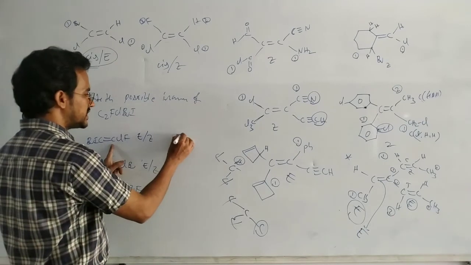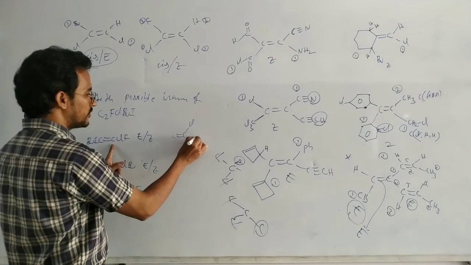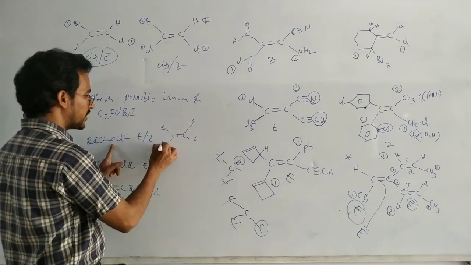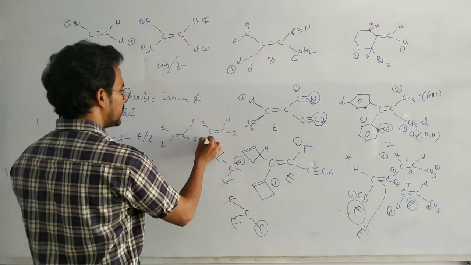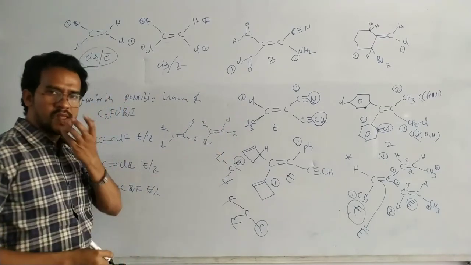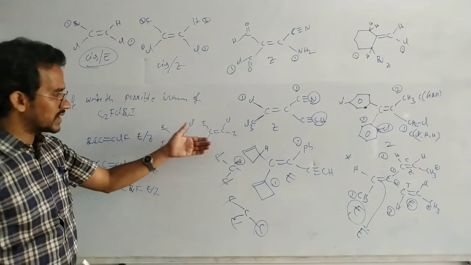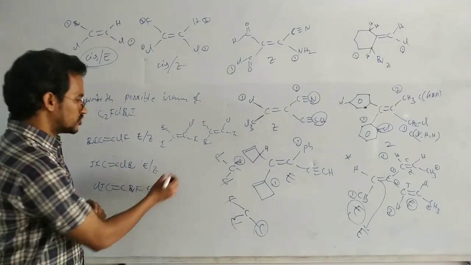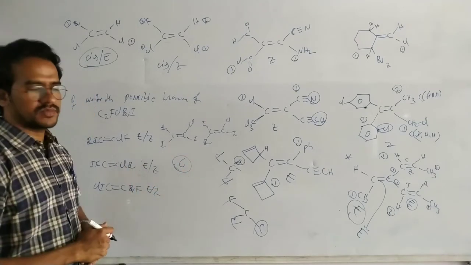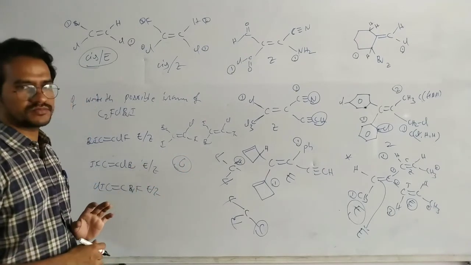For this one, you can write the EZ isomers, because chlorine, fluorine, bromine, iodine, or chlorine, fluorine, iodine, bromine. One is E, one is Z. Similarly, for this one also we can get the EZ isomers. So totally 6 isomers: EZ, EZ, EZ.